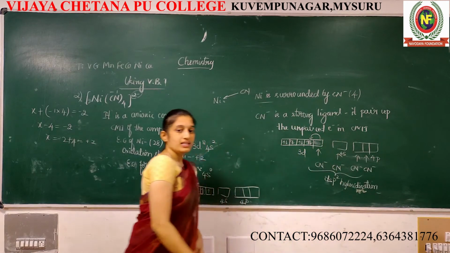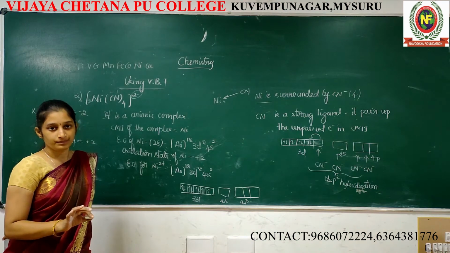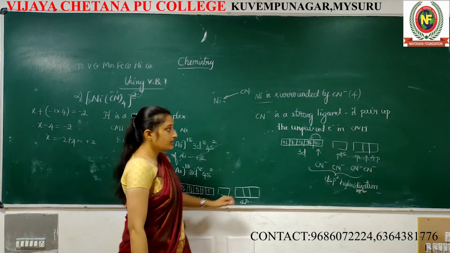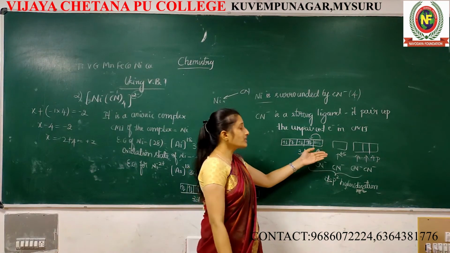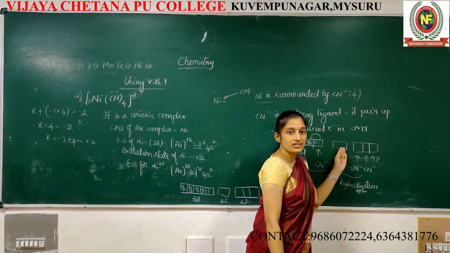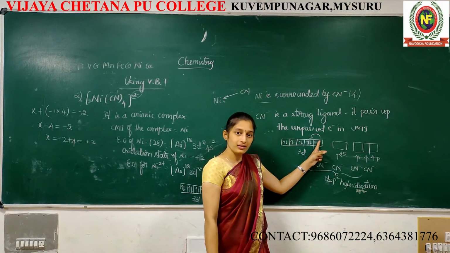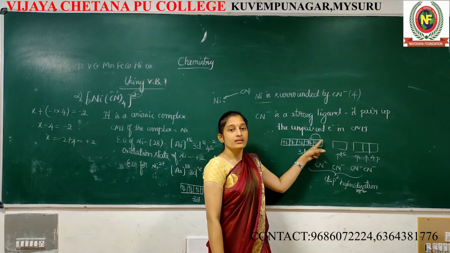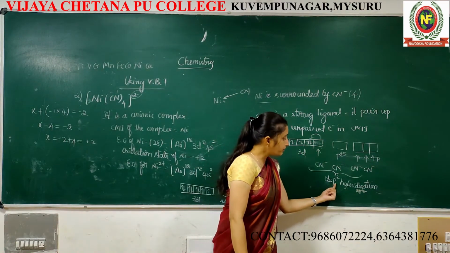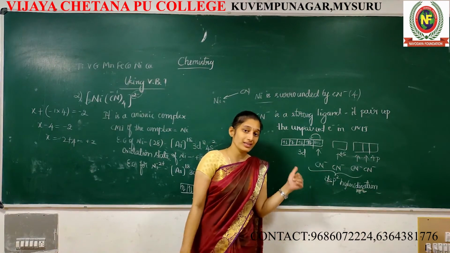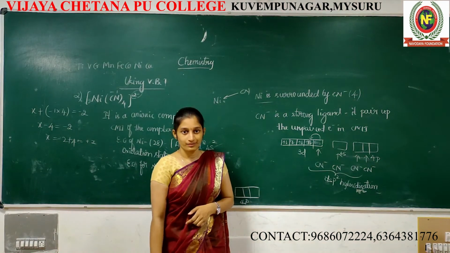dsp2 hybridization. Too simple. In the previous case, the electrons are unpaired, so obviously the ligand donates the electron towards this sp3. But here it's paired, which means this becomes vacant. The ligand occupies this vacant space also. Then the hybridization becomes dsp2. In the previous case, sp3. Don't confuse these two.